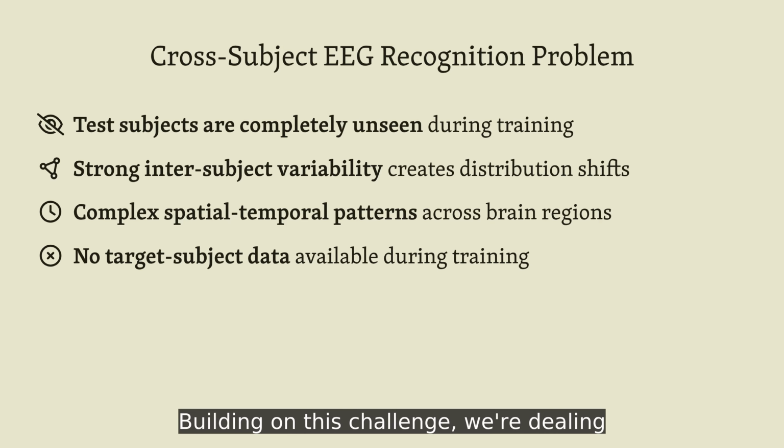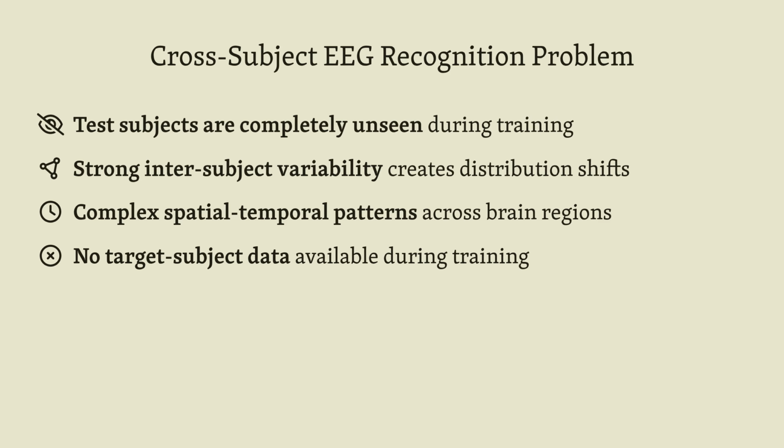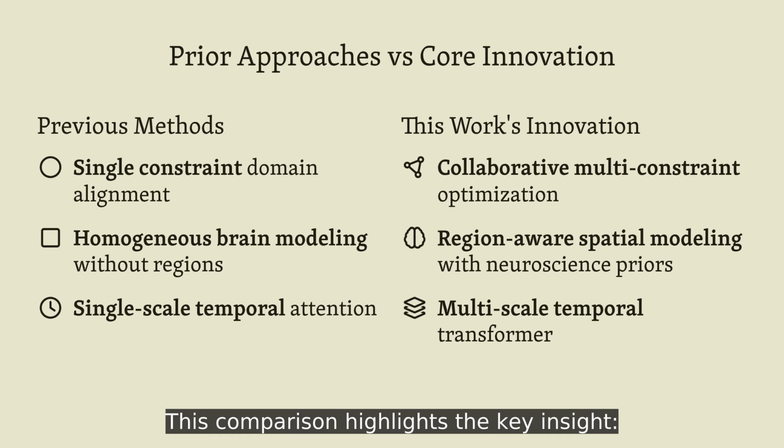Building on this challenge, we're dealing with a domain generalization scenario where each person's brain represents a different domain. The authors tackle this using 62-channel EEG data with differential entropy features across 5 frequency bands. This comparison highlights the key insight.